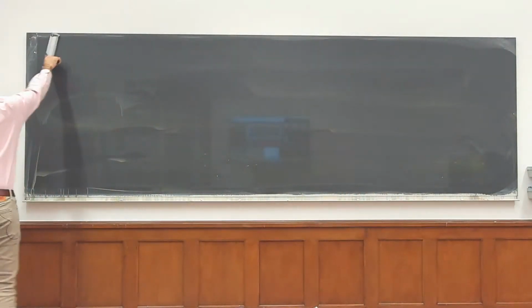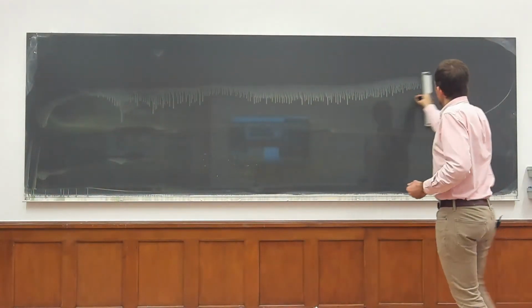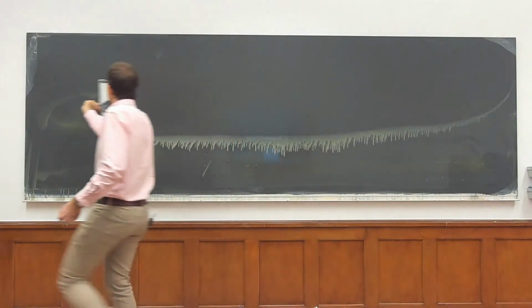Okay, so now we're going to do some more analysis and take out some more implications of the Cauchy integral formula.